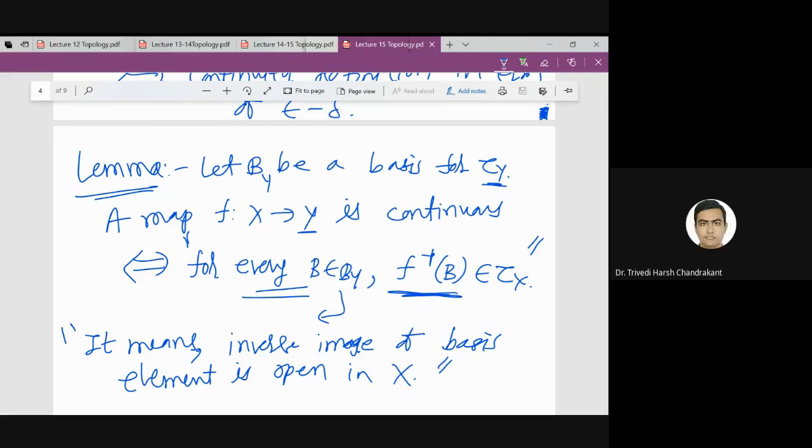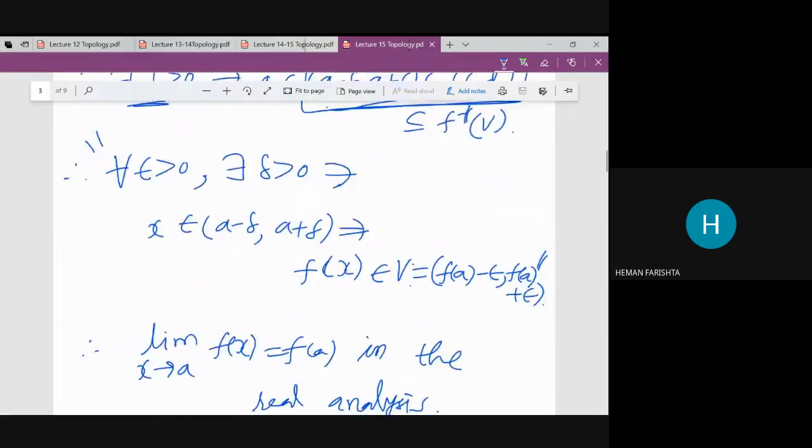No, just now I defined continuous function. Sir, I don't know. So just remember that it is fine.